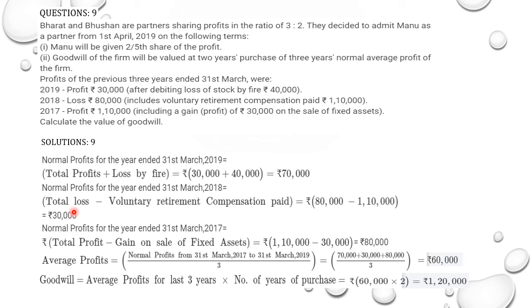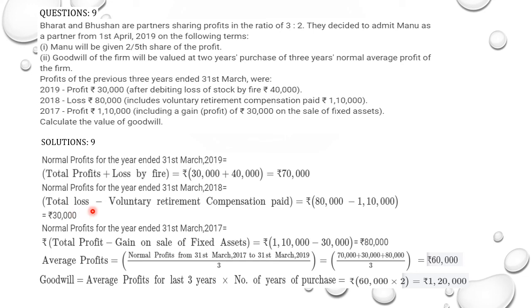Normal profit for the year ended 31st March 2017. The normal profit is the total profit, that is 1,10,000, minus gain on sale of fixed assets. This is an abnormal gain. You never expected it, you got it. So that will be deducted, giving 80,000. Average profit will be 70,000 plus 30,000 plus 80,000. In this question, this part was important because here a loss is given. That is why it is important. Divided by 3, 60,000.